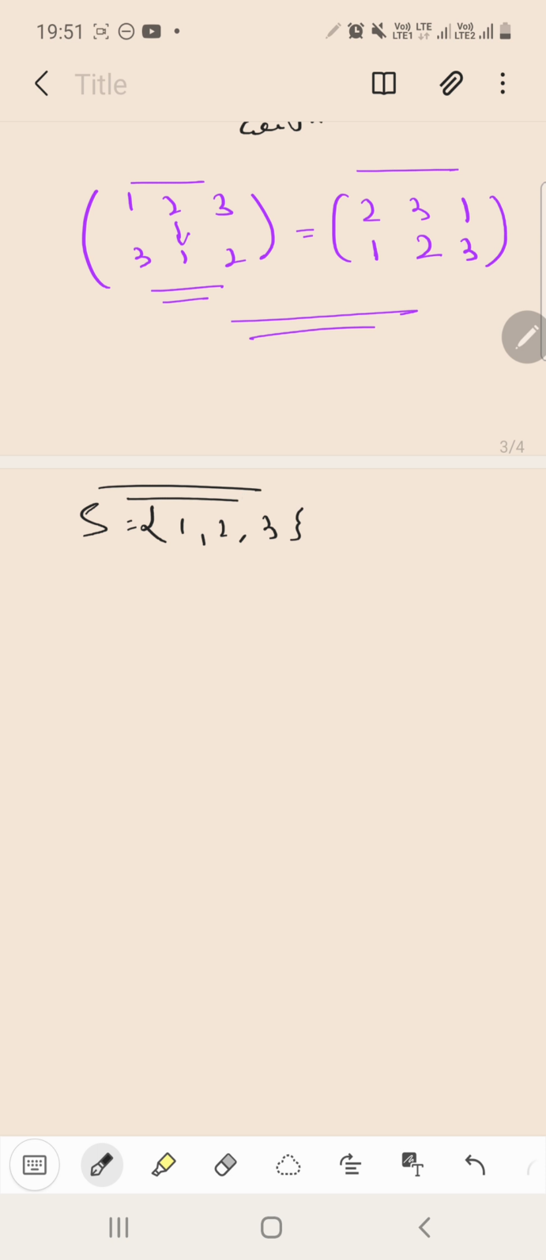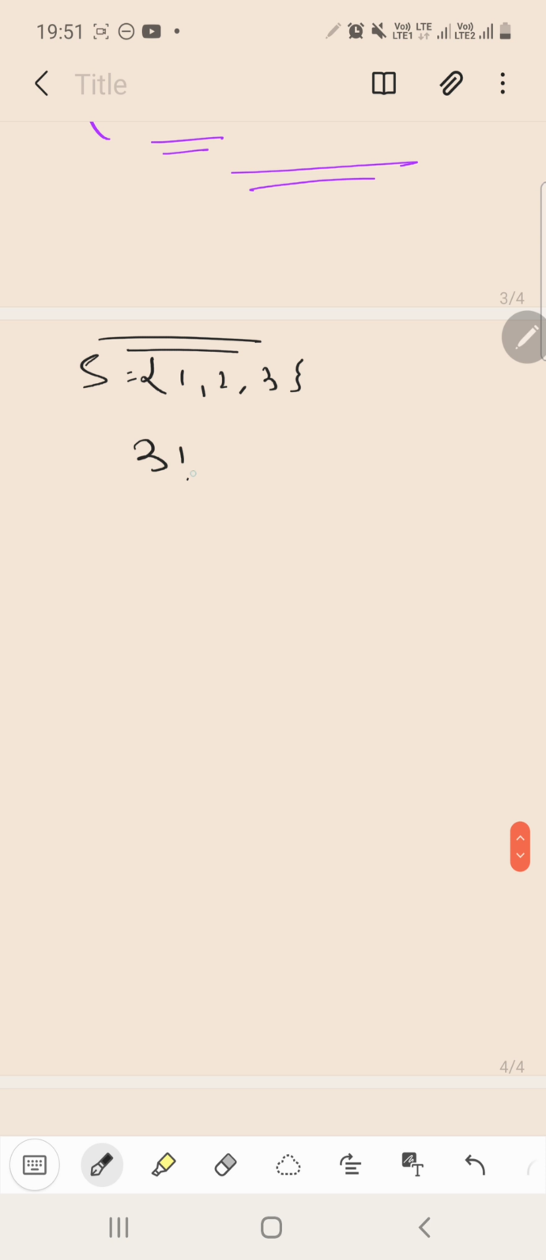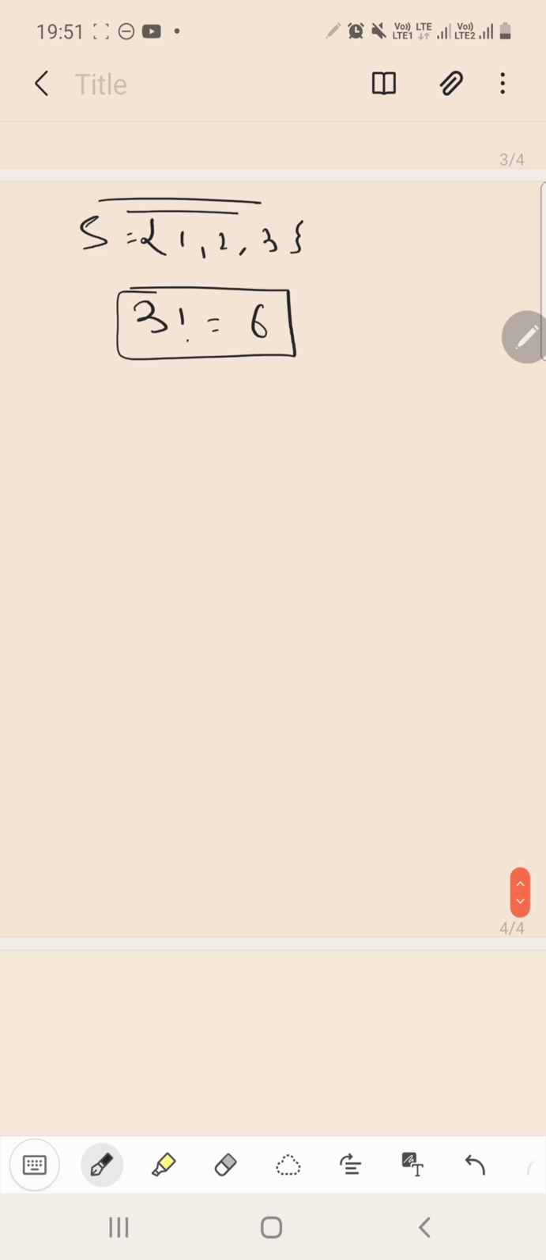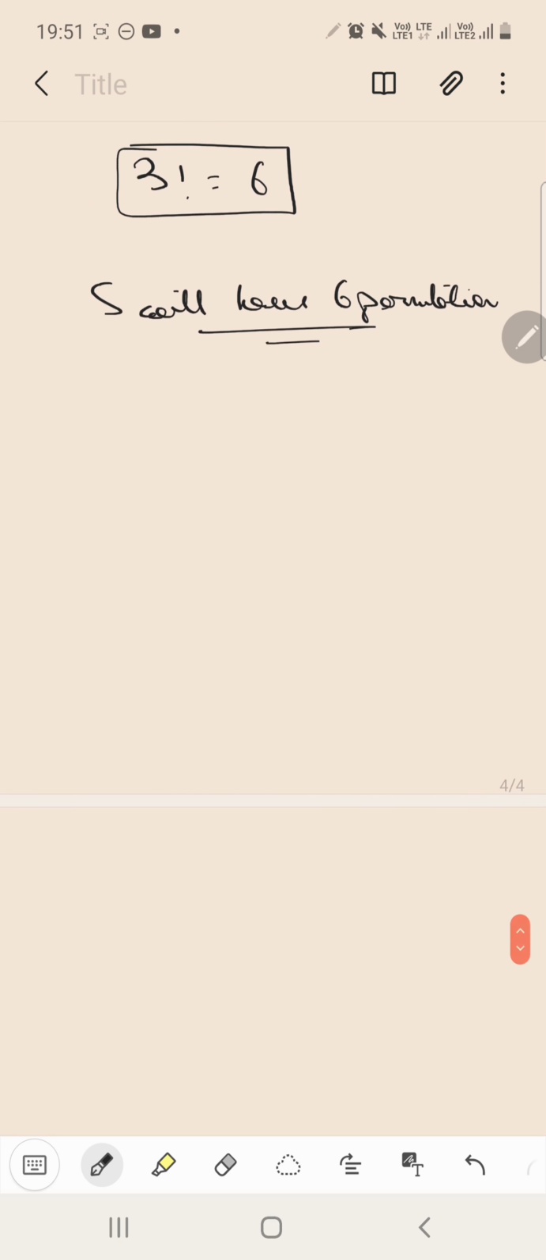Now we know that we can arrange these three numbers in 3 factorial ways, that is, in 6 ways. So this S will have 6 permutations because we have 6 different arrangements. Now what will be those permutations?